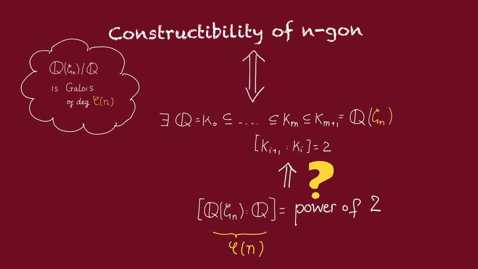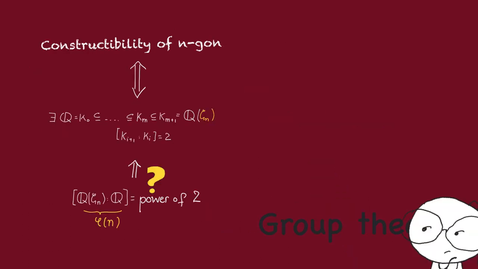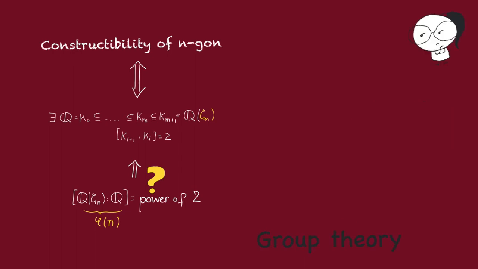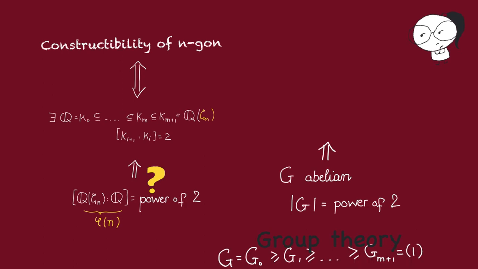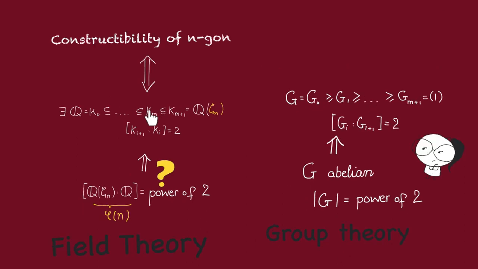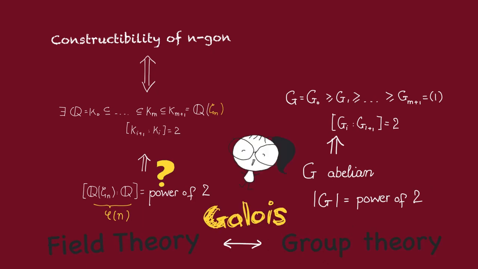Now let's see whether the other direction holds true. Well, it does look suspiciously like a theorem in group theory. The theorem says that if G is an abelian group of order a power of 2, then G must have a chain of subgroups whose consecutive indices are 2. This theorem looks very similar, but this one is about fields though. How do we relate fields to groups? Well, of course, the canonical answer is via Galois theory.